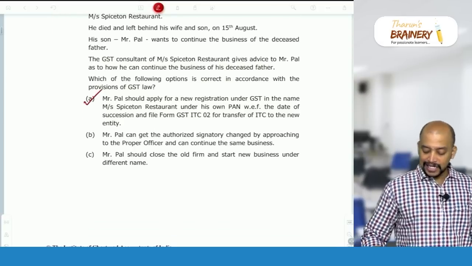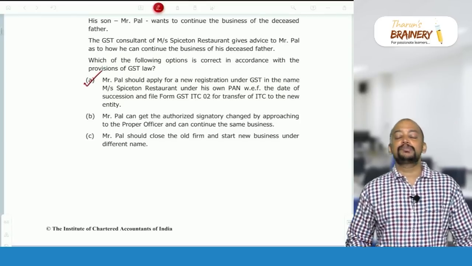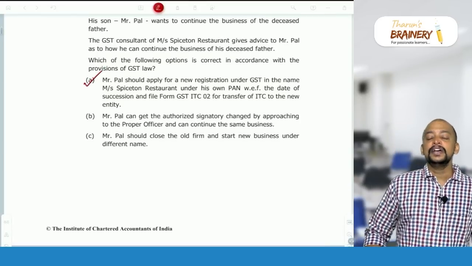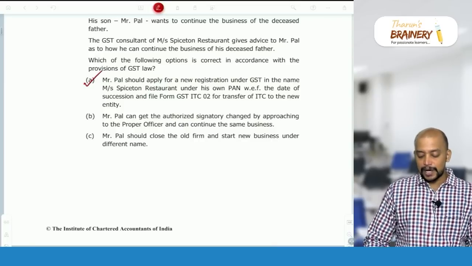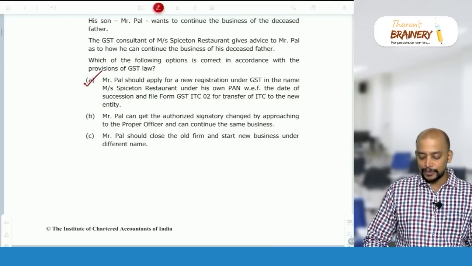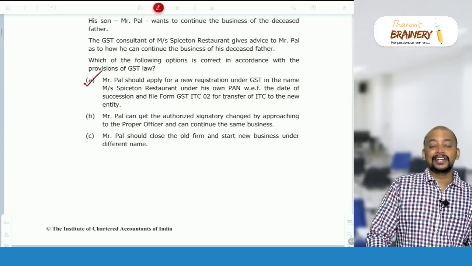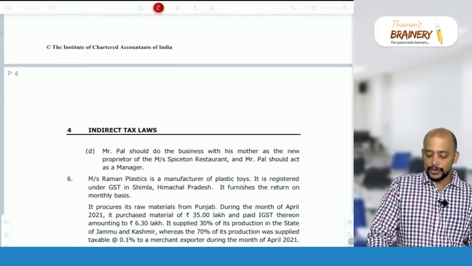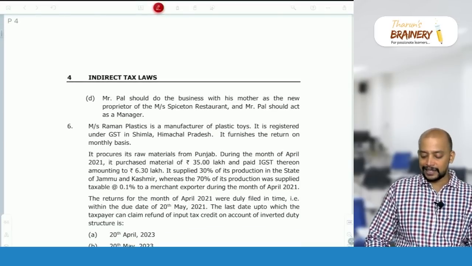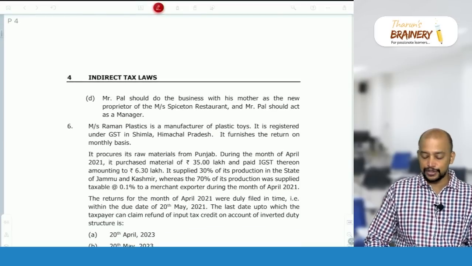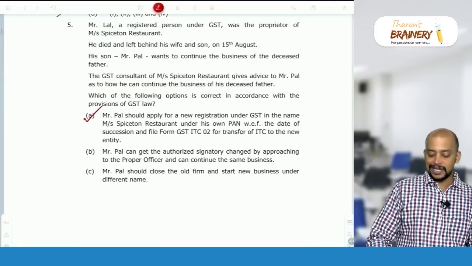Paul can get the authorized signatory changed. No, that is not possible on account of death of the sole proprietor. When the legal representative continues the business, new registration is to be obtained. Mr. Paul should close the old firm and start a new business under a different name. No, they can continue in the same name but with a new registration. Mr. Paul should do the business with his mother as the new proprietor, and Paul should act as manager. No, that is also a wrong answer. So only option A is the correct answer.